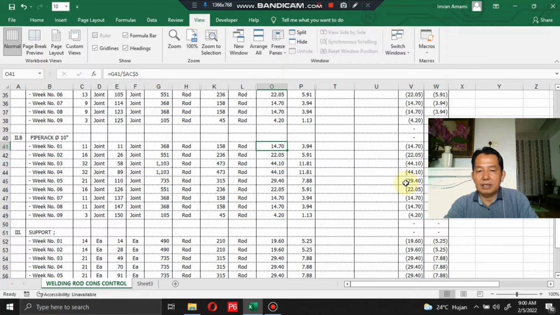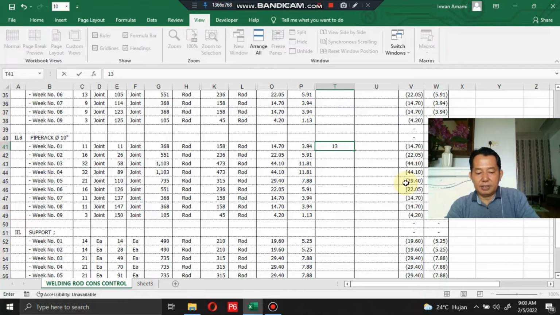This is the same for the 5 rack with diameter 10. For the root pass and capping, 14.70 kilogram of welding rods, and for the filler, 3.94 kilograms. Let's say the actual welding rod consumption for the root pass and capping is 13.